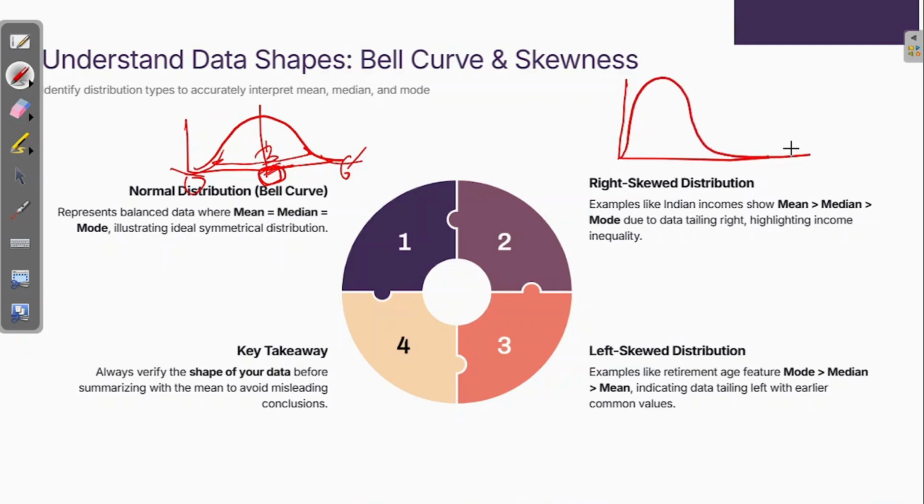It is not normally distributed. Why does it look like this? Tell me. It's a very simple thing. Let's take the example of income in the entire world. Do you think that income in the entire world has a normal distribution? I would say no. I'm taking the example of India because we are recording the video from India only. So if the income starts from 0 to 1 crore per annum, I'm taking hypothetical values.